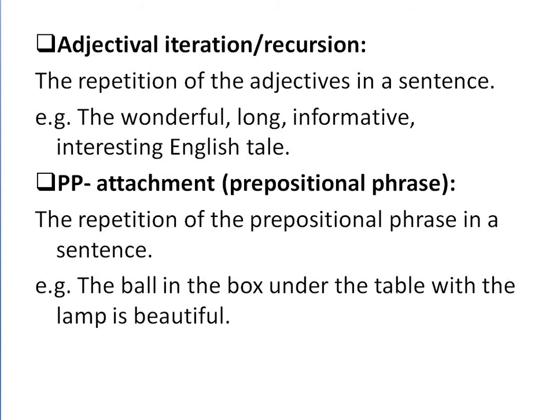See the example: the ball in the box, under the table, with the lamp is beautiful. How many prepositional phrases have we added? In the box, one, under the table, two, with the lamp, three. So we have repeated three prepositional phrases. In this way, similarly, we can add more and more.